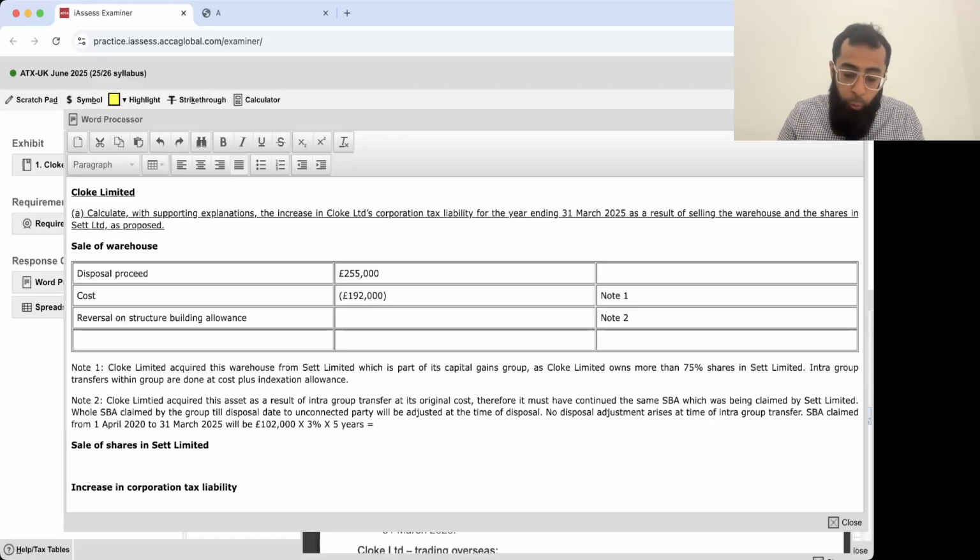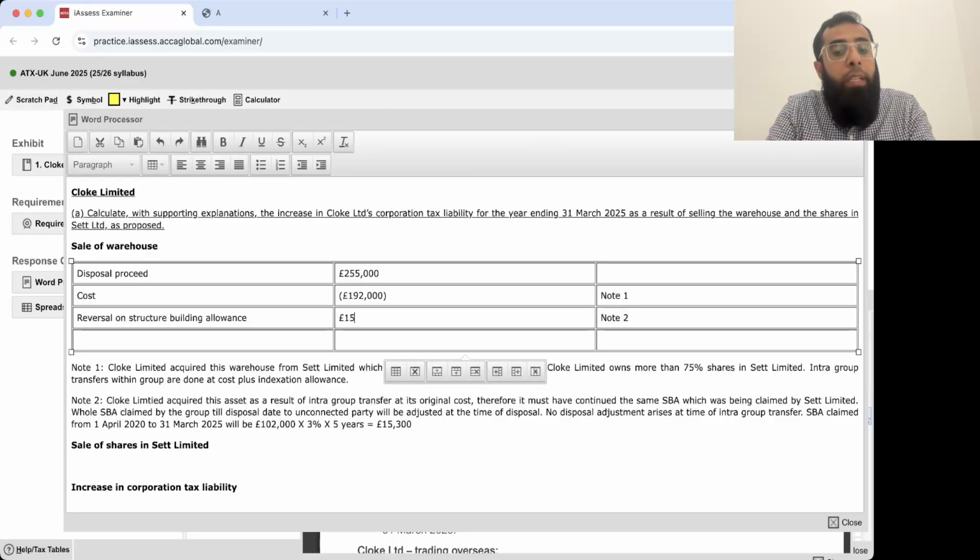So that is 15,300 pounds, which will be added here. That gives you the chargeable gain: 255 minus 192 plus 15,300. So the chargeable gain here is 78,300.